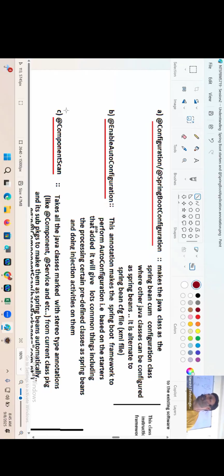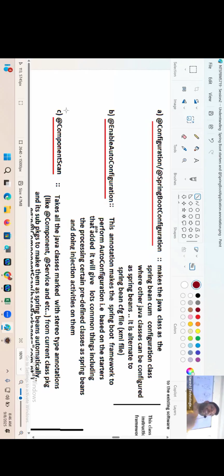Okay, it automatically scans the current package where that annotation is there and the sub packages, recognizes all stereotype annotations, and later they will be made Spring Beans. So the ComponentScan of the @SpringBootApplication annotation will scan the current package where it is residing and the sub packages automatically, and searches for stereotype annotation classes to make them Spring Beans.